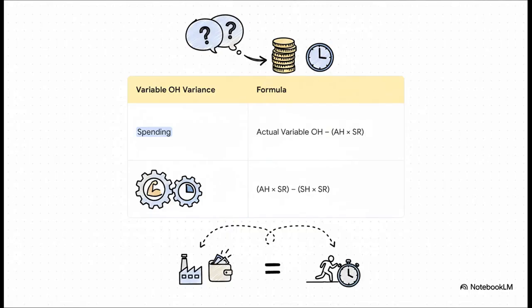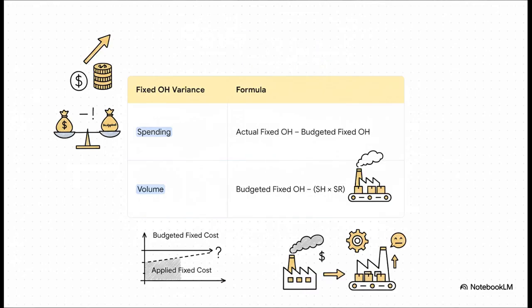All right, manufacturing overhead gets a little more complex because we need to separate it into its variable and fixed components. For variable overhead, we have a spending variance, which is a price type variance. It tells us if we spent more or less than expected for the hours we actually worked. But look closely at the efficiency variance. Its formula is driven by the difference between actual hours and standard hours. This makes perfect sense, doesn't it? If your workers take longer than the standard, you're naturally going to consume more variable overhead, like the electricity running the machines.